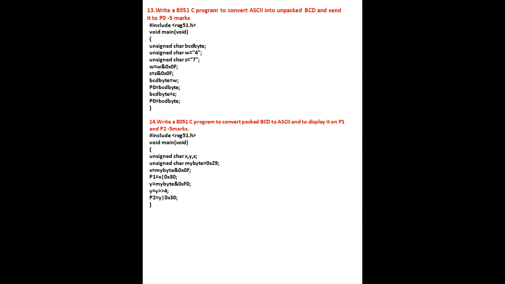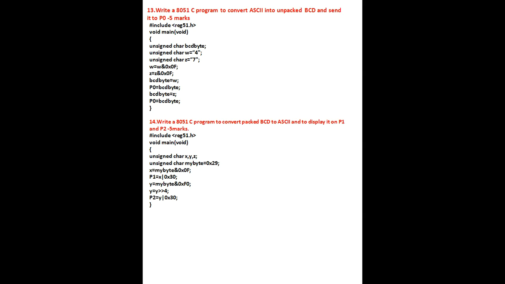Here I have taken 29 in our program. Again start with #include <reg51.h>. Next void main. Next enter the program, opening curly braces. Next I have taken three variables using the data type unsigned char x, y, z. Next our packed BCD number is unsigned char mybyte is equal to 0x29.